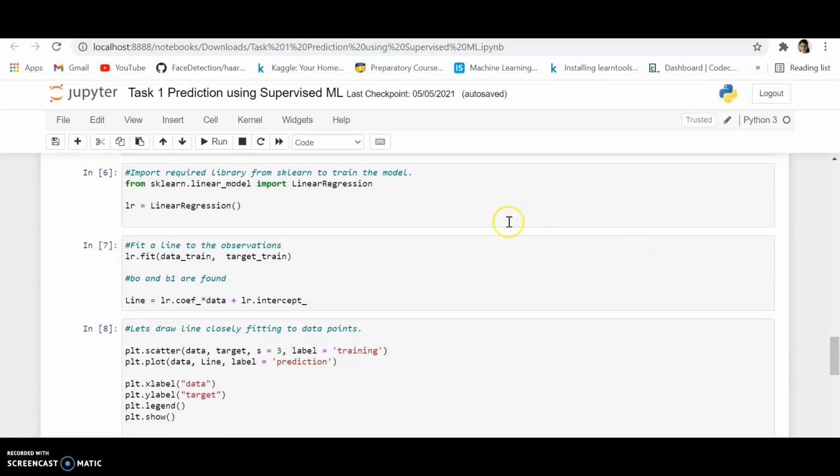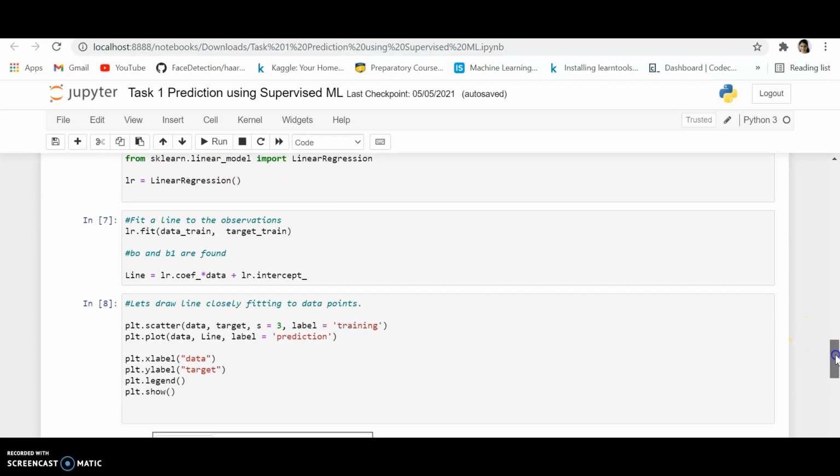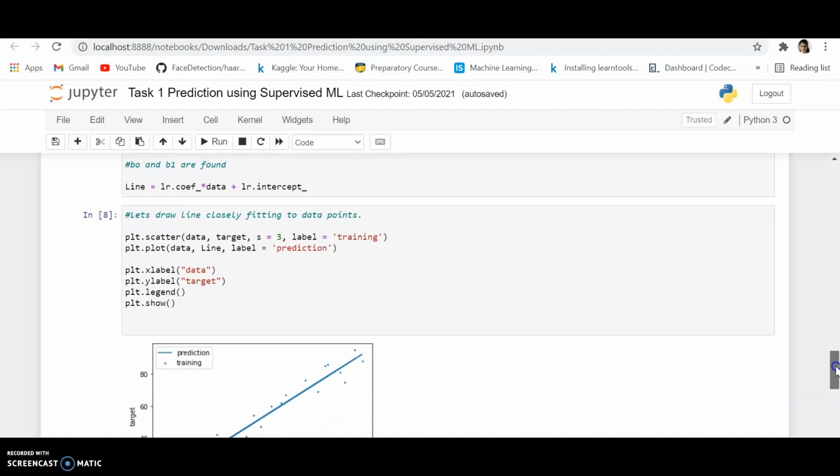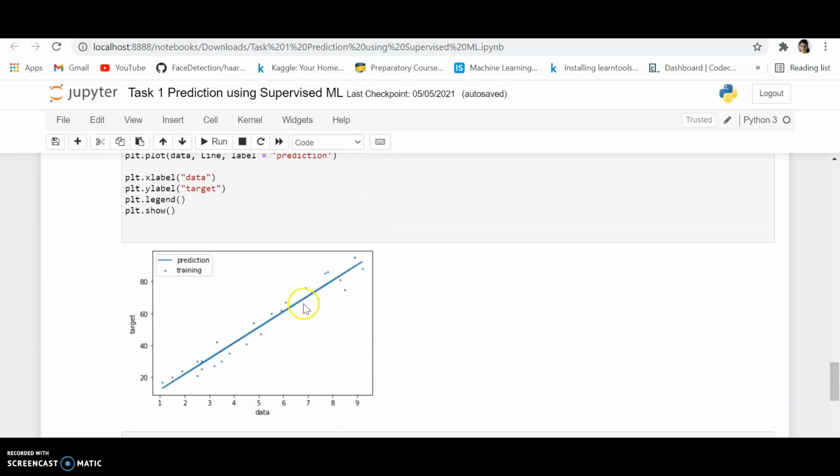Importing the required library from sklearn to train the model. So we are importing LinearRegression from sklearn.linear_model. Now we have to fit a line to the observations. So let's draw a line closely fitting the data points. You can see the data points and the line fitting the data points.